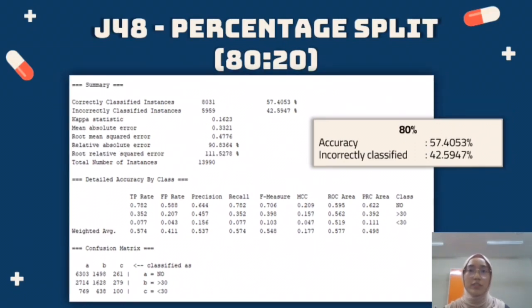While for the split using 80% train and 20% test, the accuracy got 57.4053%, and the incorrectly classified instances got 42.5947%. Then the correctly classified instances is 8031.